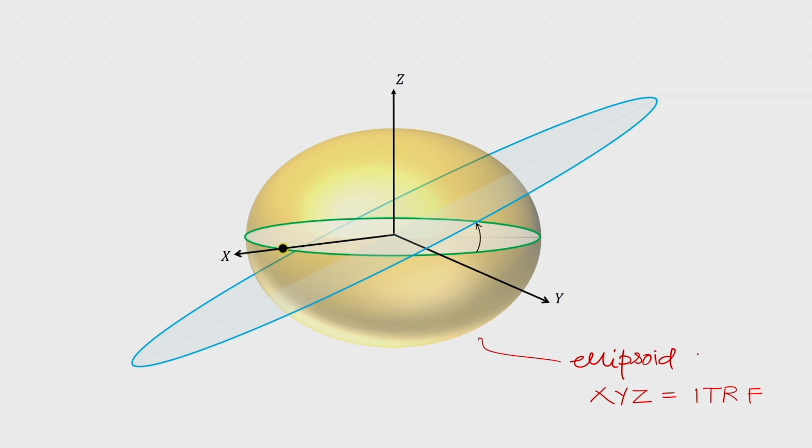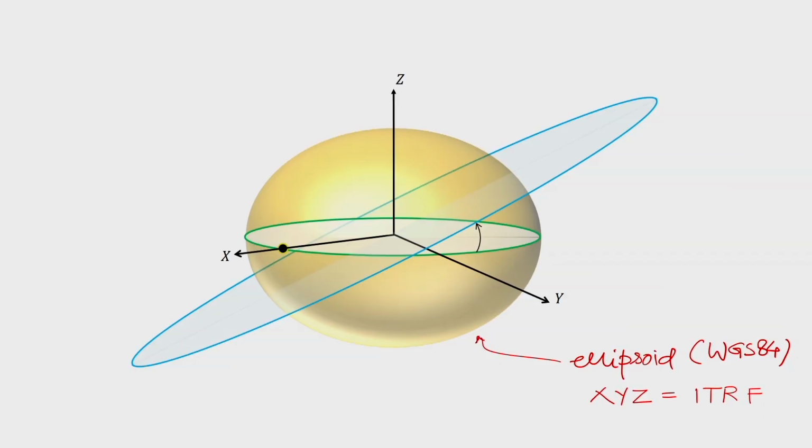For example, for GPS we associate the WGS84 ellipsoid. So the moment there is an association of the two, one is the reference frame which is geocentric in nature, and then we have the ellipsoid, I get a datum surface with respect to which I can refer the heights, what we call ellipsoidal heights. GPS is going to use that particular ellipsoid in order to report the ellipsoidal heights. So that's the purpose here, to associate two things.